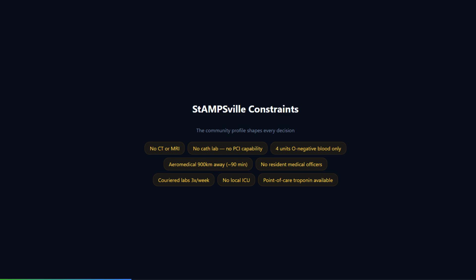Why is it so dangerous in the rural setting specifically? Because the diagnosis requires a high index of suspicion, and the definitive investigation is a CT aortogram, which is not available in StAMPSville. The mortality of an acute type A dissection increases by approximately 1 to 2% per hour in the first 24 hours. If I miss it, or if I thrombolyse thinking it is a STEMI, I can cause a catastrophic outcome. Thrombolysis in a patient with aortic dissection can precipitate rupture and death.